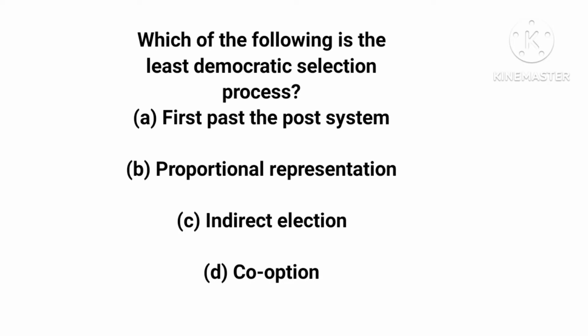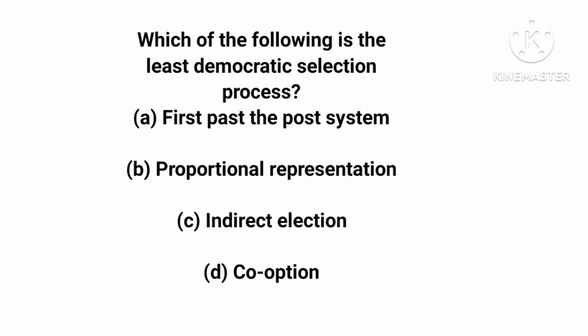So if, let's say, five people contest an election and the total number of votes cast is 6, and one person gets two votes and the others get 1 vote each, the person that gets 2 votes wins the election. It is not the correct answer because it is democratic.